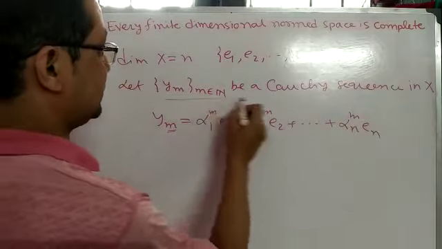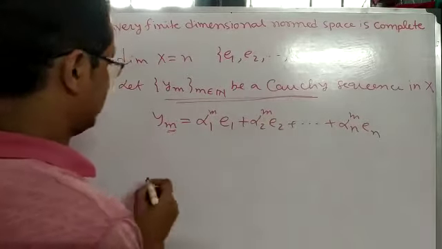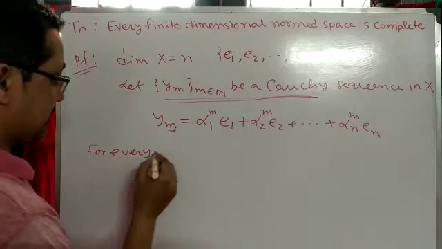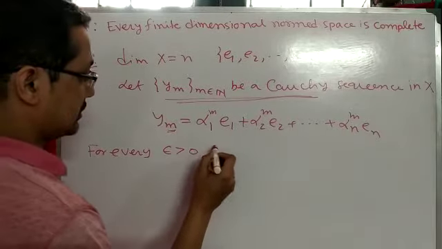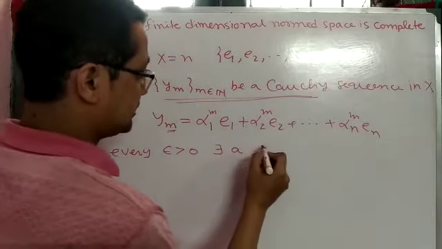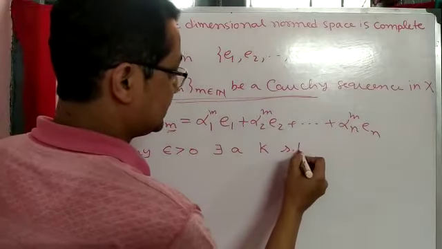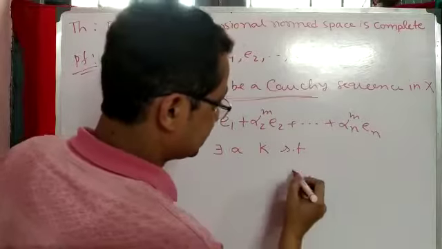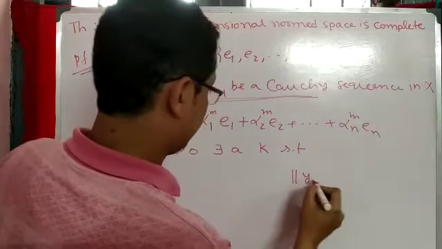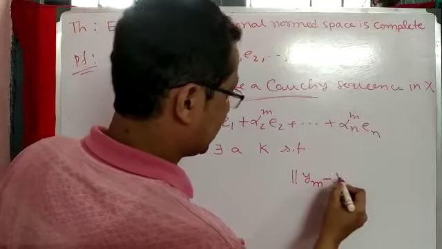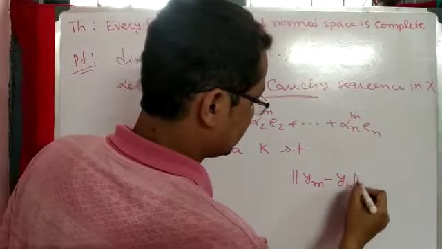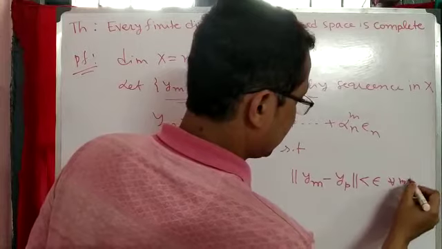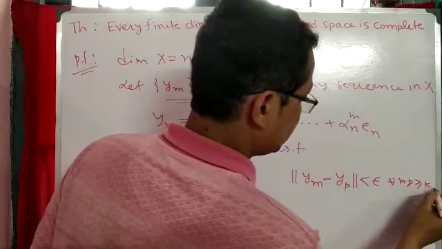Next, it is a Cauchy sequence. Assume it is a Cauchy sequence, so for every epsilon greater than 0, there exists a natural number, say k, such that norm of y_m minus y_p is less than epsilon for all m and p greater than or equal to k.